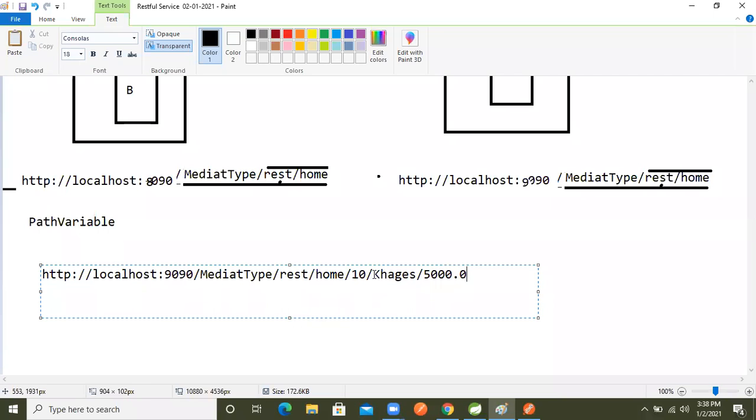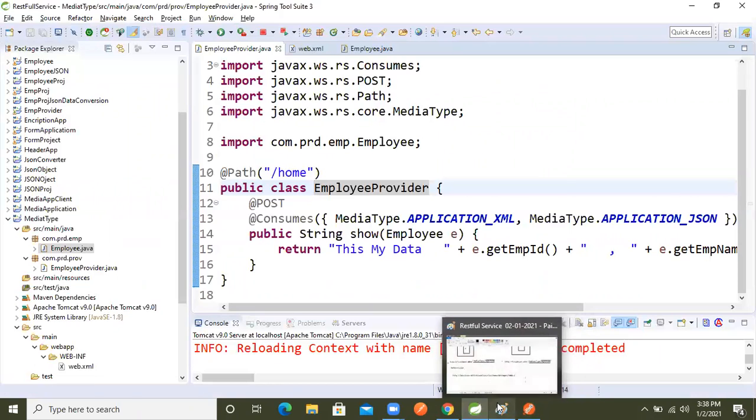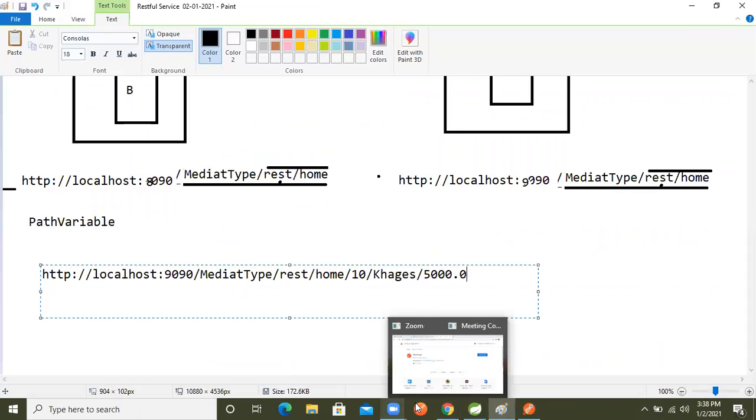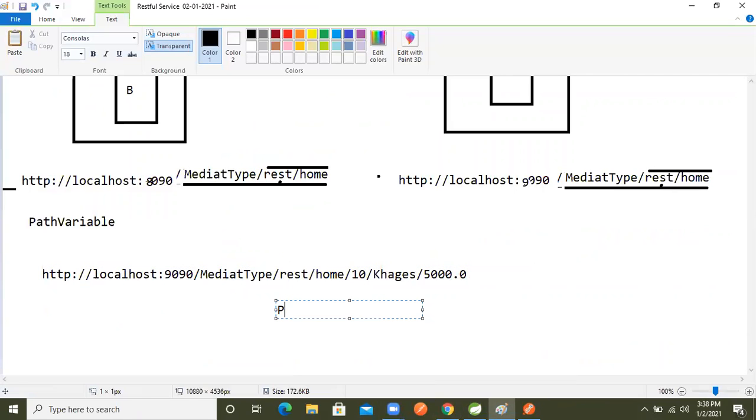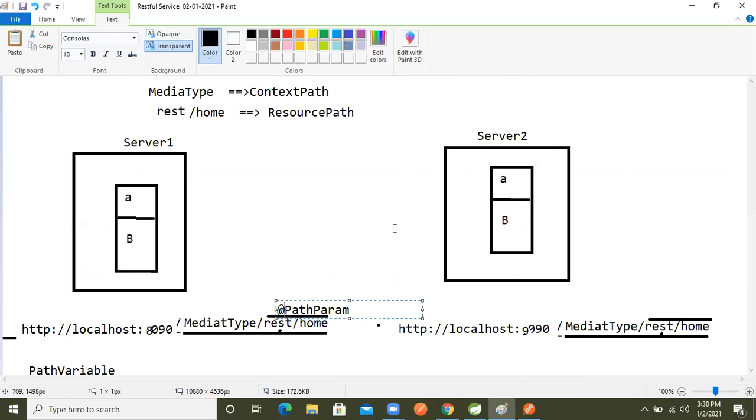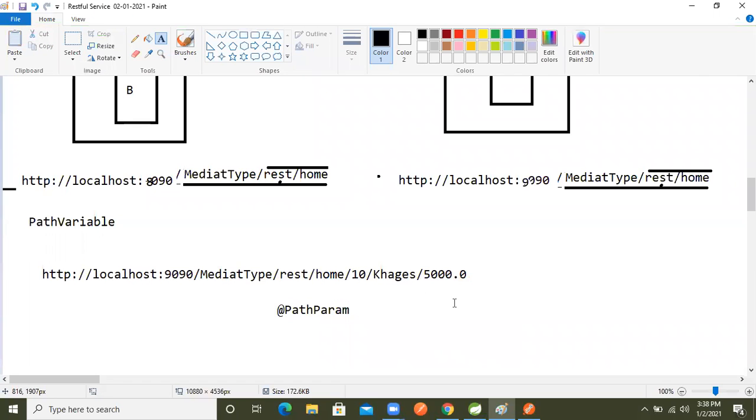But if we want to read this data in our endpoint, here endpoint means the provider side, what will we use? Path param. This is the annotation. Based on this annotation, we will read this data on the provider side.